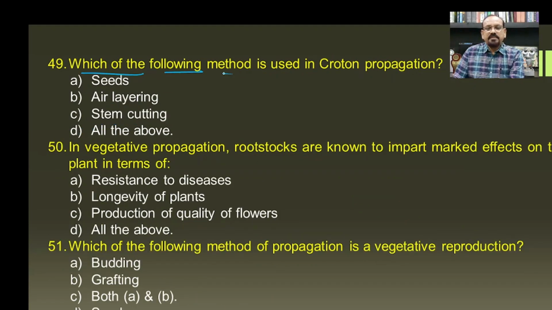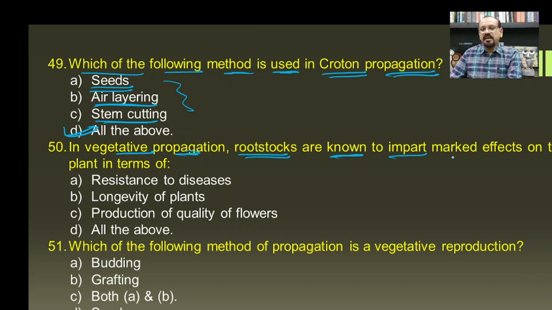Then which of the following methods is used in croton propagation? Crotons are propagated with the help of seeds, air layering as well as stem cutting. All these are common methods of croton propagation, and hence all the above is the answer for this question. In vegetative propagation, the rootstocks are known to impart marked effect on the plant in terms of, because when we are talking about vegetative propagation, the rootstock is very important.